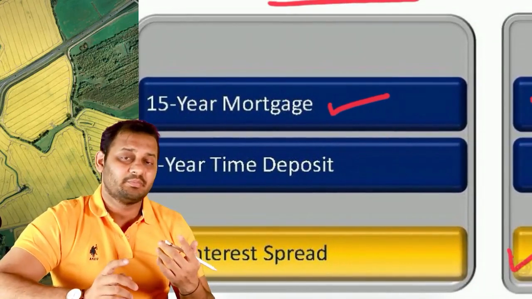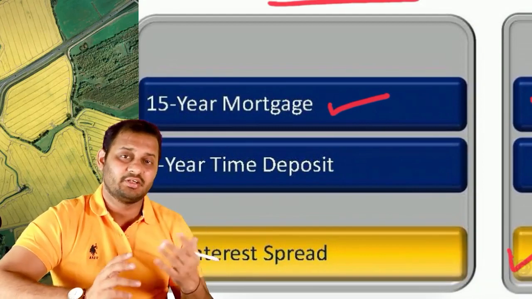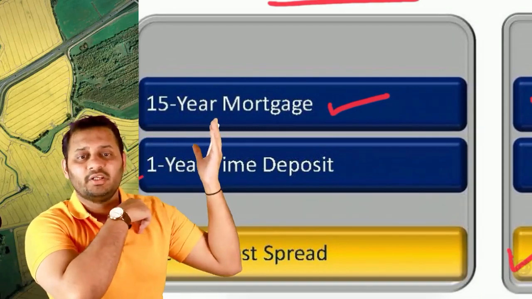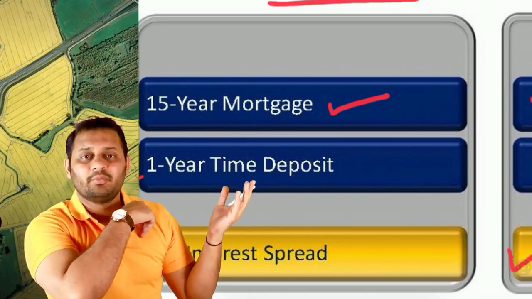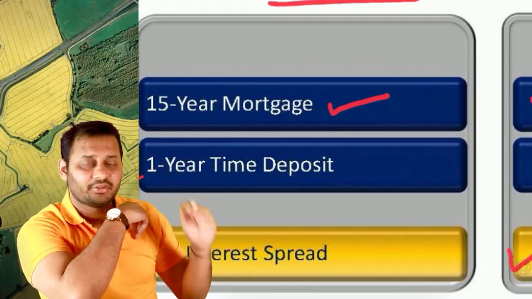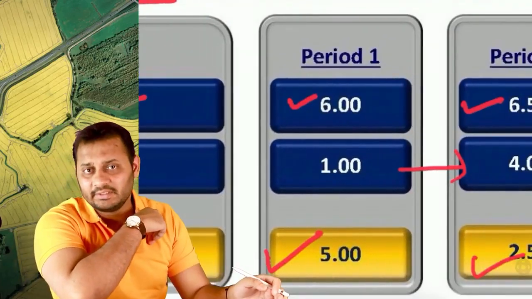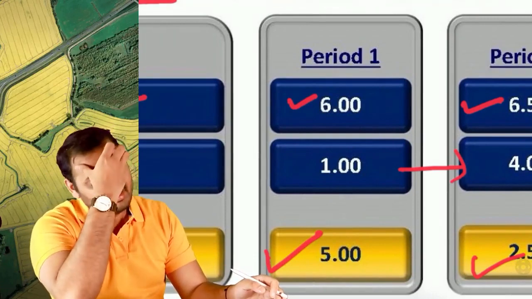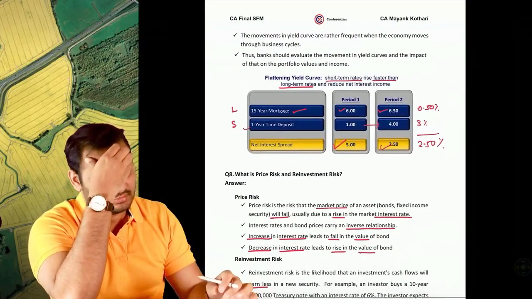In basis risk, the basis is also different, LIBOR, MIBOR and so on. In this case, it can be the same. Both the 15-year mortgage and the 1-year time deposit can be on LIBOR, but because the maturity is different, the interest rates are different. Okay, and this is called yield curve risk.